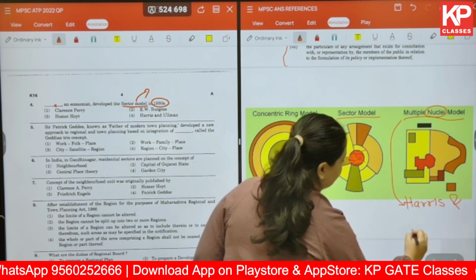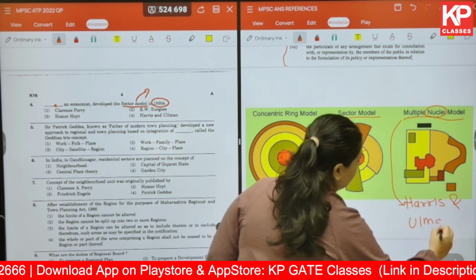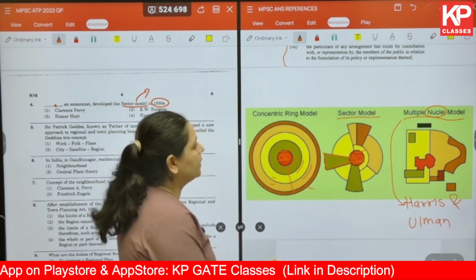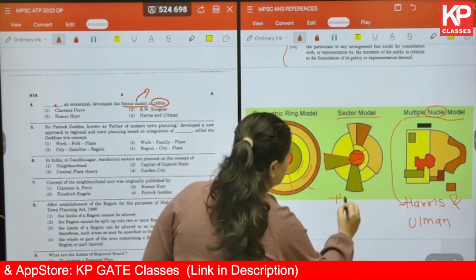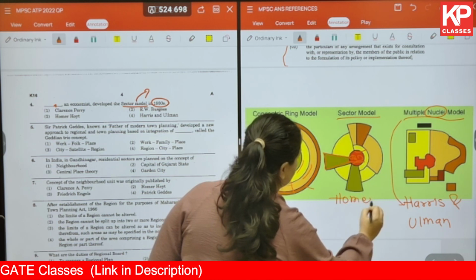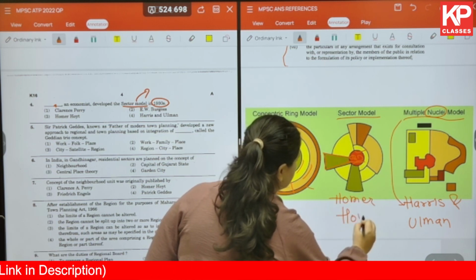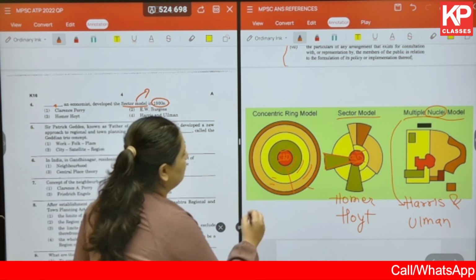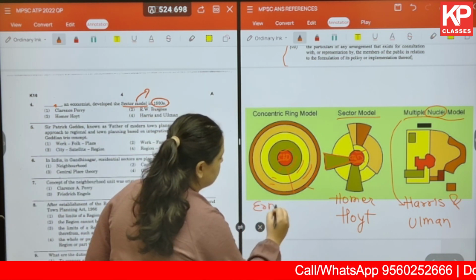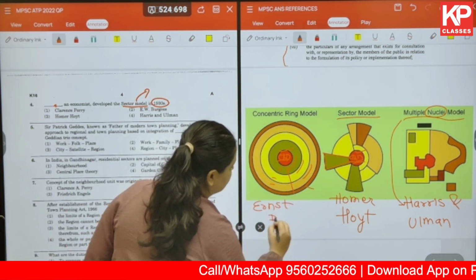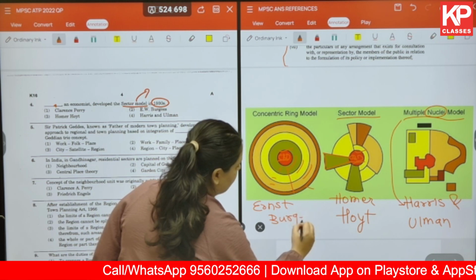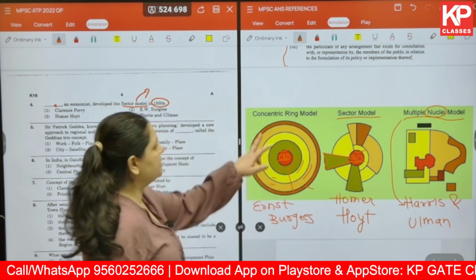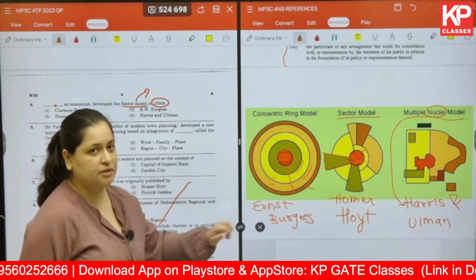and Ullman. The sector model was given by Homer Hoyt, and the concentric ring model was given by Ernest Burgess, and hence this model is also called the Burgess model.